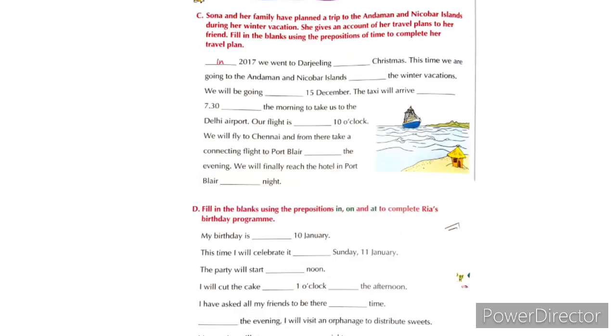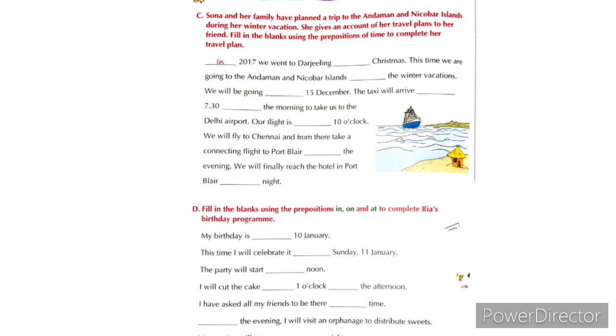And now there's an exercise which is given on your next page, that is exercise number C. You have to fill in the blanks by using preposition of time. In 2017 we went to Darjeeling on Christmas. This time we were going to Andaman and Nicobar Islands in the winter vacation. We will be going on 15th December.